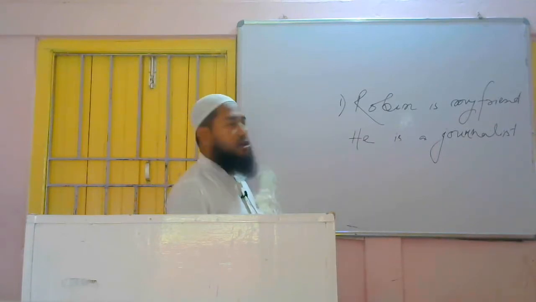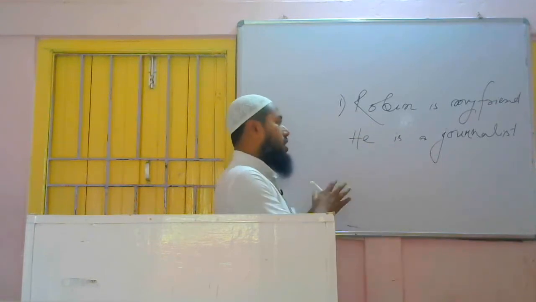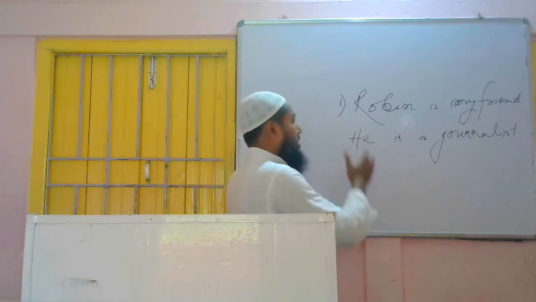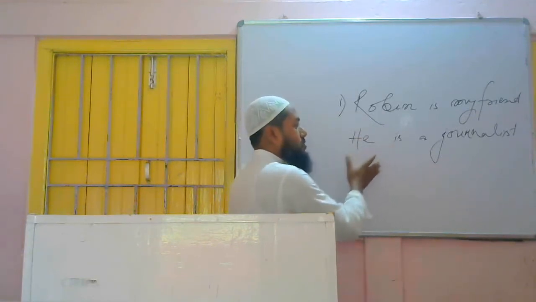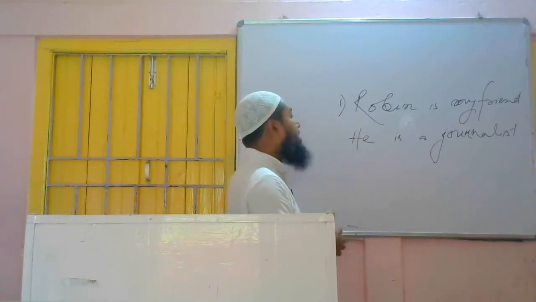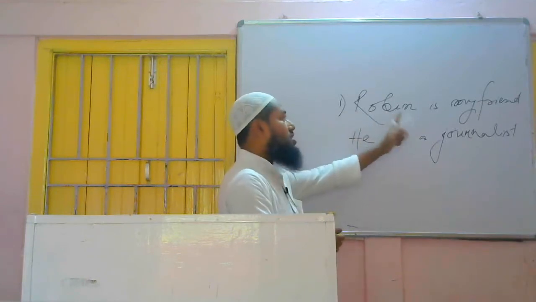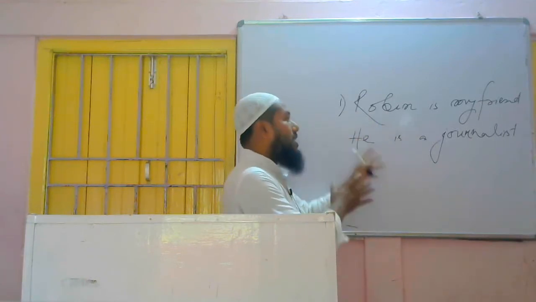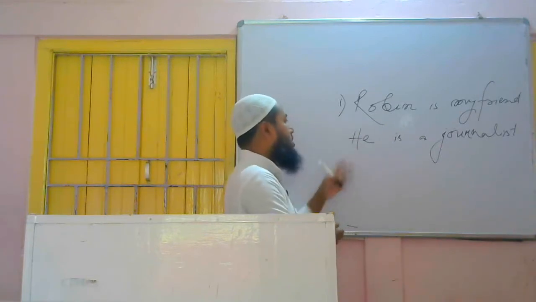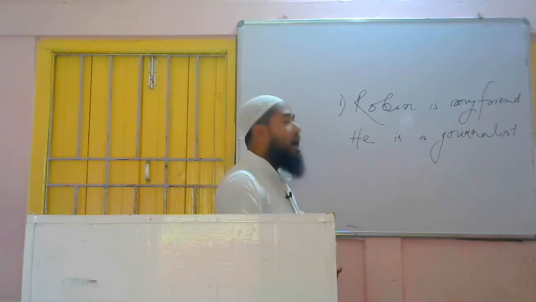So first of all, we have to understand the meaning. Robin is my friend. I understood that Robin, a person, is my friend. Then this is a separate sentence: He is a journalist. Who is a journalist? Robin. So Robin is a person, he is my friend, and a quality has been added to him: he is a journalist. Now I have to add both the parts.